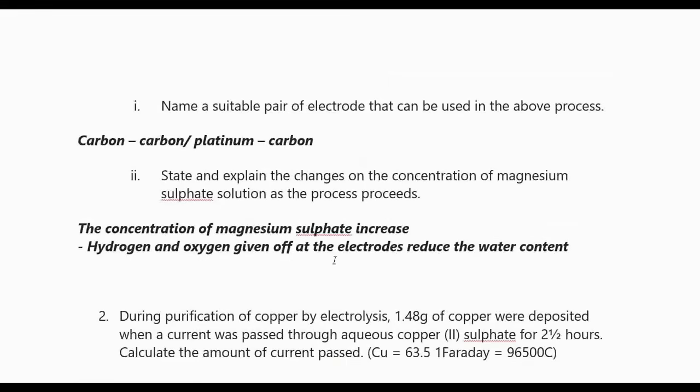State and explain the changes in concentration of magnesium sulfate solution as the process proceeds. The concentration of magnesium sulfate will increase, because the hydrogen and the oxygen given off at the electrodes reduce the water content. So the water content is reduced, and therefore the concentration of the electrolyte is going to increase.